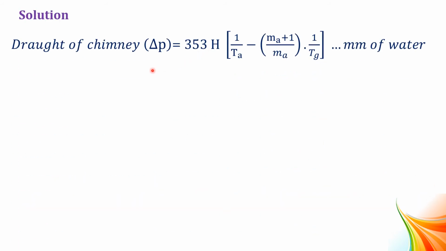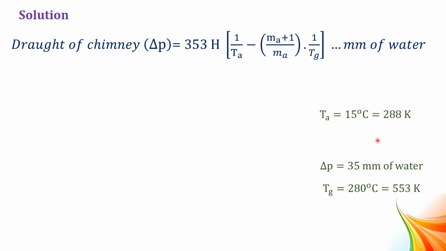Solution. We know the formula for natural draught of chimney, del P, which is 353 H into (1 by Ta minus (Ma plus 1) over Ma into 1 by Tg) millimeter of water. In our problem, the natural draught of chimney is 35 millimeter of water, flue gas temperature Tg equals 553 Kelvin, Ta equals 288 Kelvin, and mass of air supplied equals 20 kilogram per kilogram of fuel.